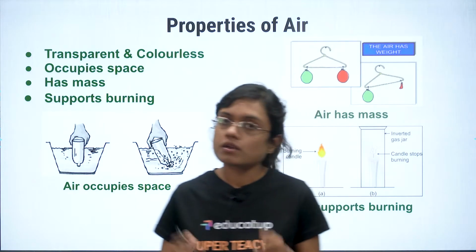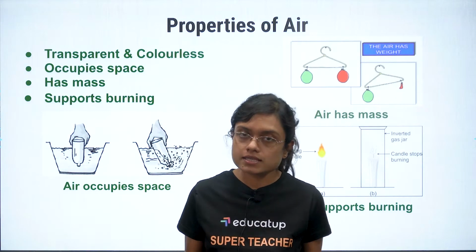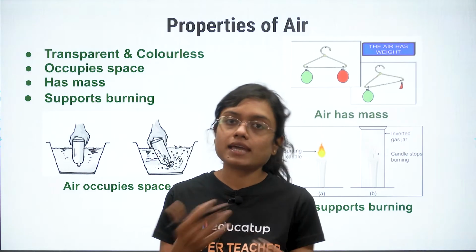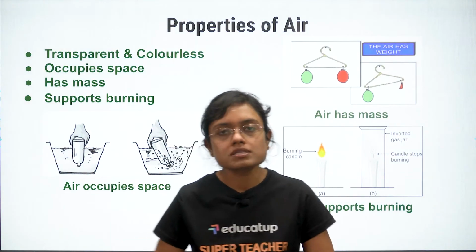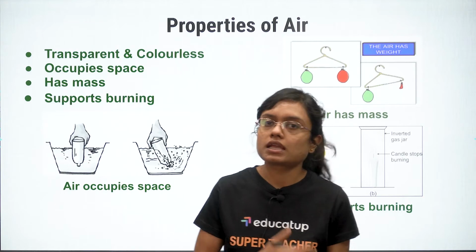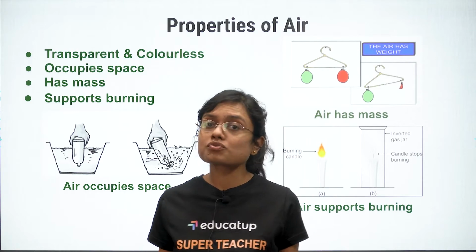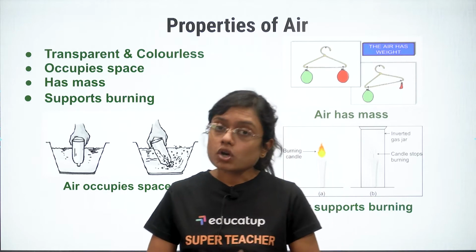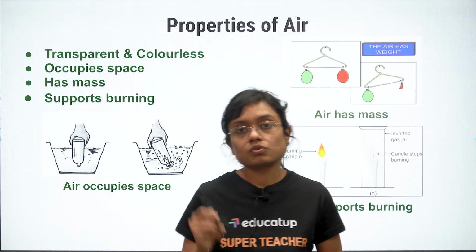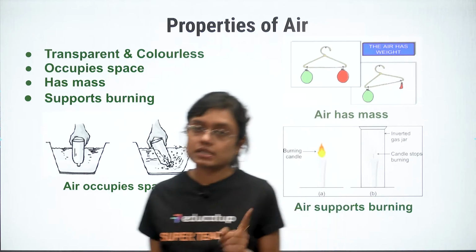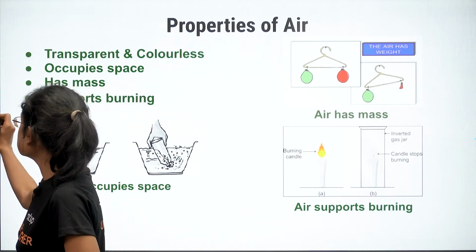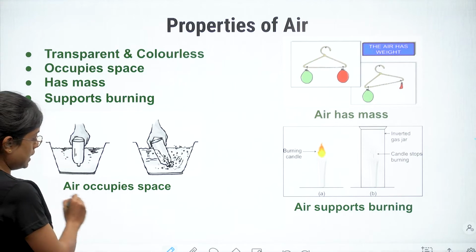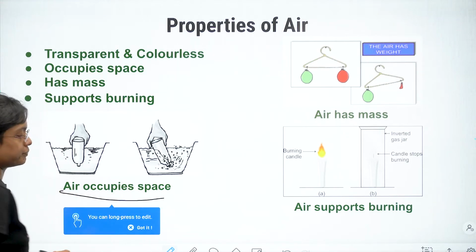Properties of air. Air is transparent and colorless. Obviously transparent, because we can see everything except air, and air is present all around us. That means it is transparent, it allows the light to completely pass through it, and it is colorless because it does not have any color. It occupies space. Now, to understand this property, we need to understand a particular experiment. Over here, it's given, air occupies space.